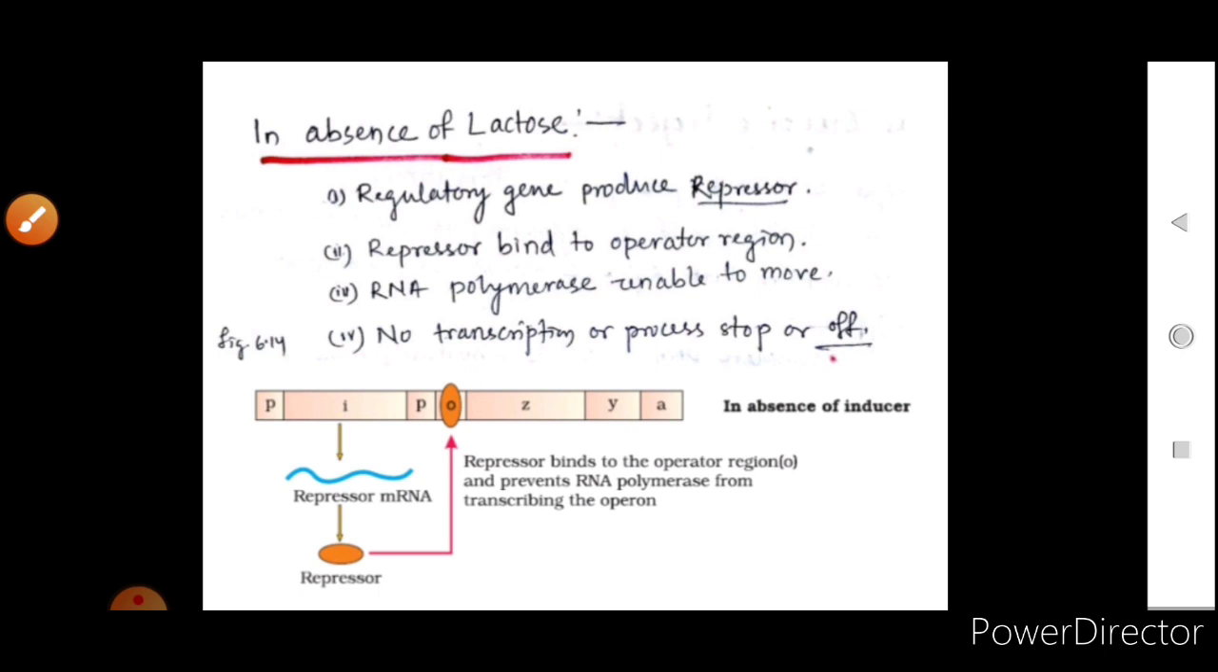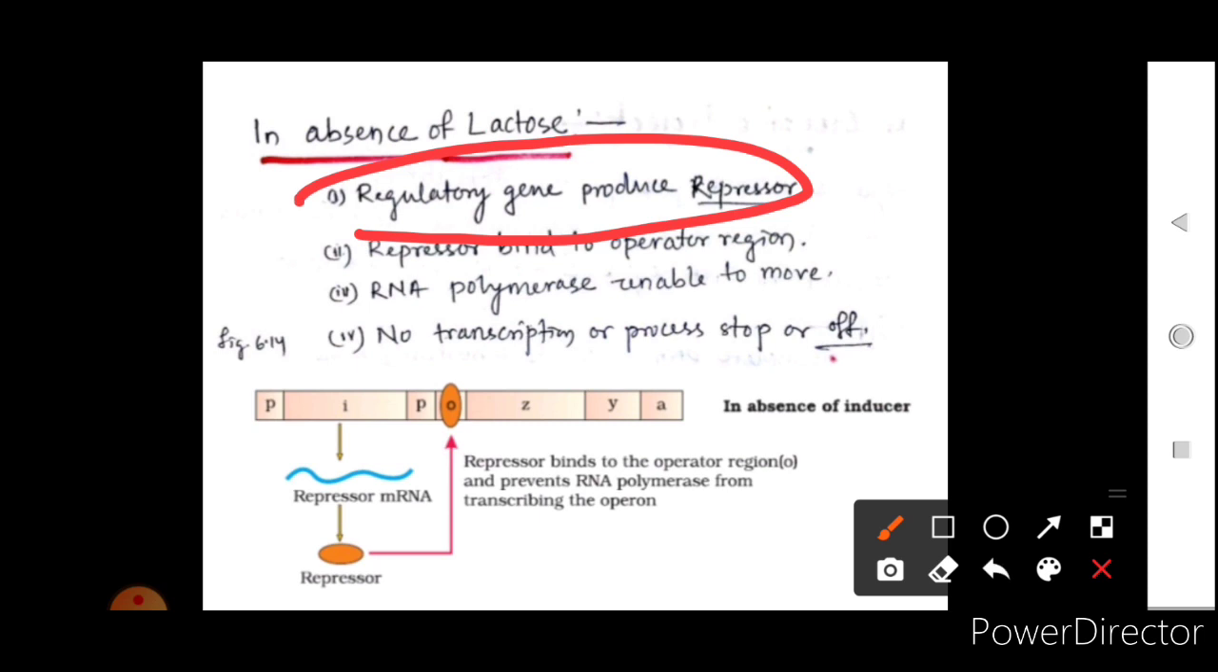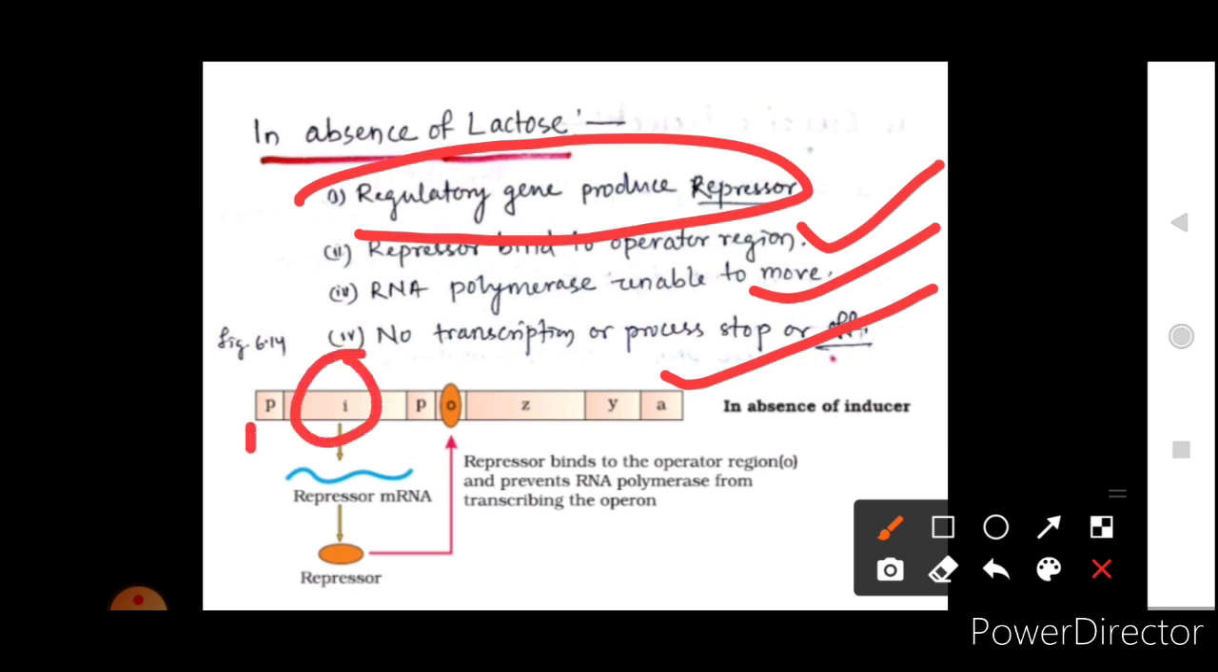Now, what will happen in the absence of lactose? In the absence of lactose, the regulatory gene will produce the repressor. The repressor will bind to the operator region. The RNA polymerase will be unable to move, and no transcription will occur; the process will stop, or it will be off. See, in the absence of lactose, the I gene is synthesizing the repressor.